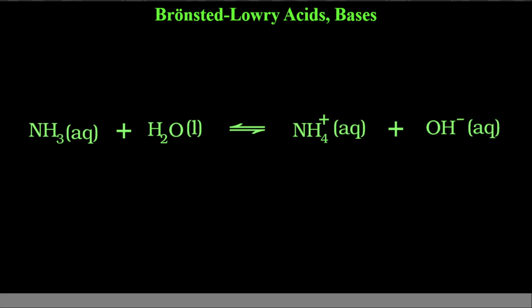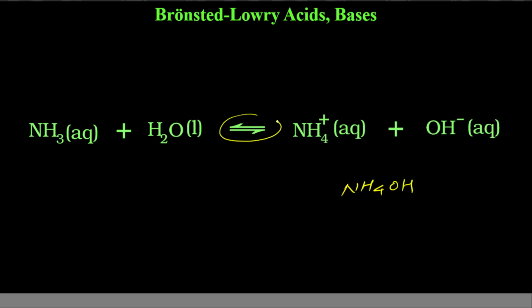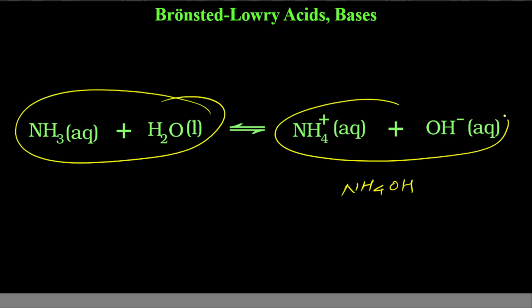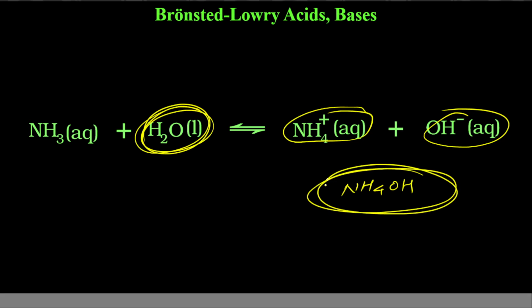This is an example. Ammonia, when dissolved in water, remember ammonia is water soluble, so you can dissolve it in water, gives you ammonium hydroxide, NH4OH, which is in ionic form because it is in water. There is some equilibrium here. If it is equilibrium, both reactants and products will be present at equilibrium. It means water will be there. If water will be there, these two will get ionized. It will not exist as NH4OH, rather it will exist as NH4 plus and OH minus.